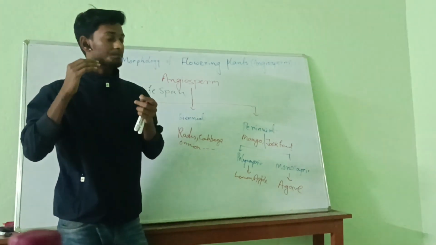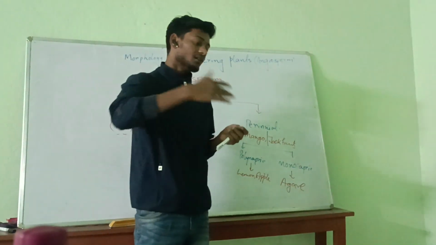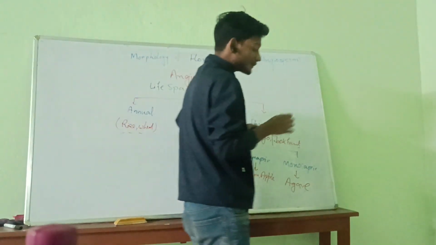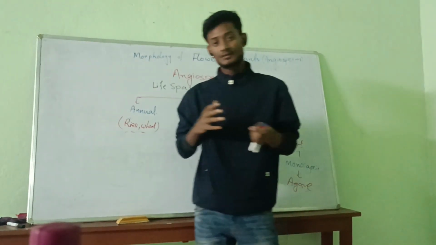Now, before starting the morphology, we are going to discuss another classification of angiosperms, which is based on their structure.